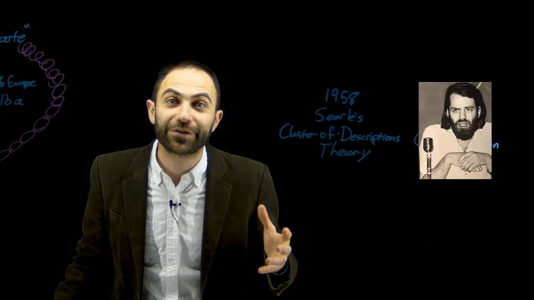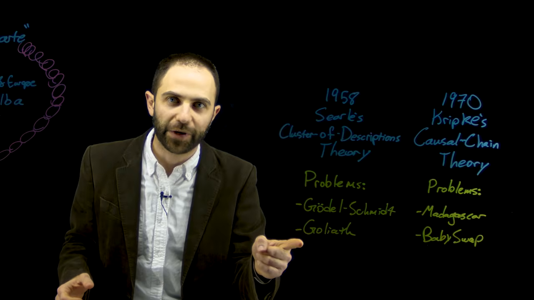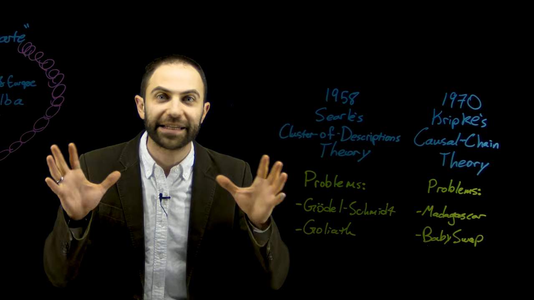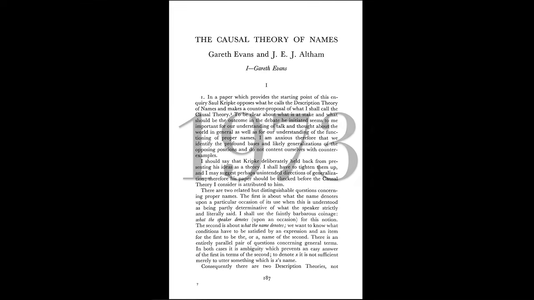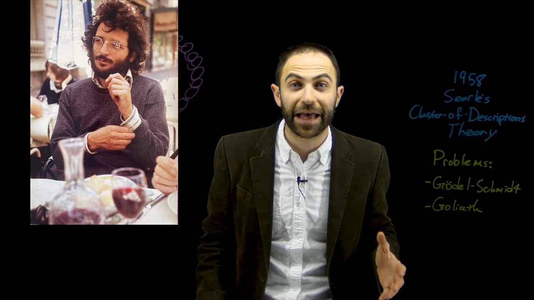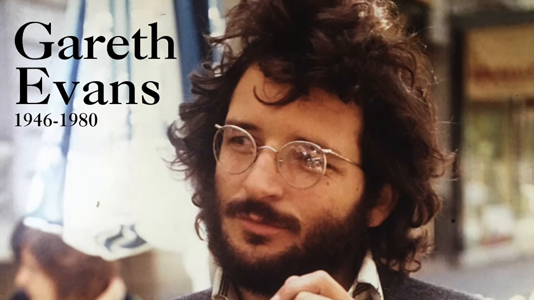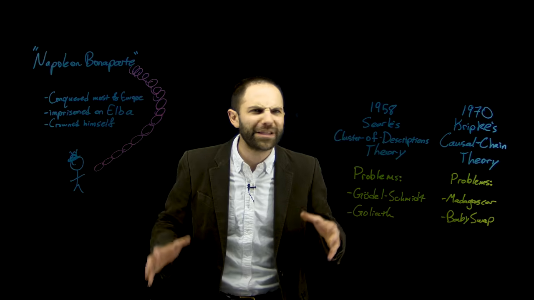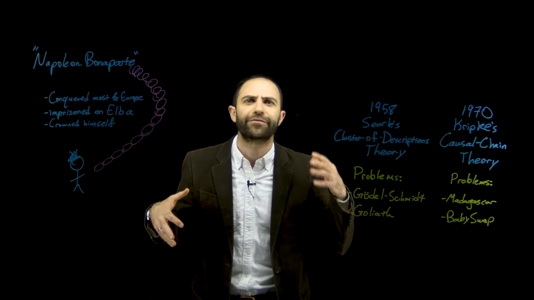Okay, those are the two theories, but they both have problems. I'm going to go over them in a sec, but what's going to happen is that Gareth Evans publishes this paper in 1973. There are very few photographs of Evans available. The reason for that is that Evans died of cancer in 1980 at the age of 34. But even before that, he had made enormous contributions to the philosophy of mind and the philosophy of language.